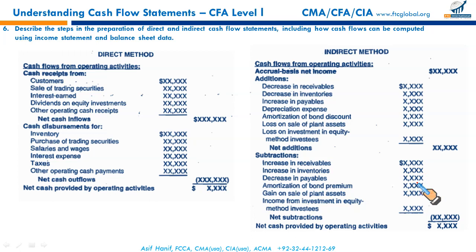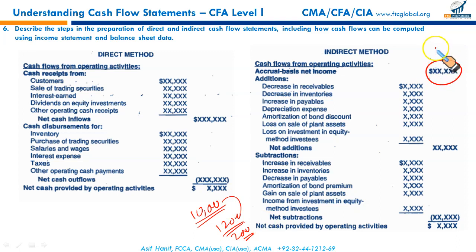Right now, there is one fine point, and it hasn't luckily been tested in any software or in QBank or in EOCs. Loss on investment in equity method investee. Let's say we had an asset of $10,000 net book value. We sold it for $12,000, right? Clearly, there is a gain, and this gain is included as a part of your net income, gain on disposal.